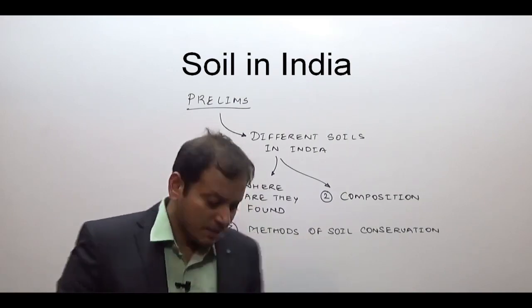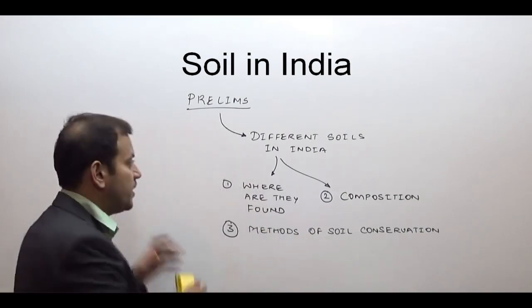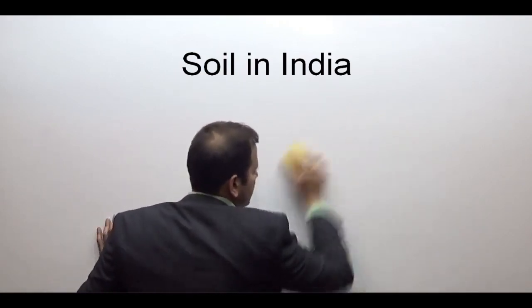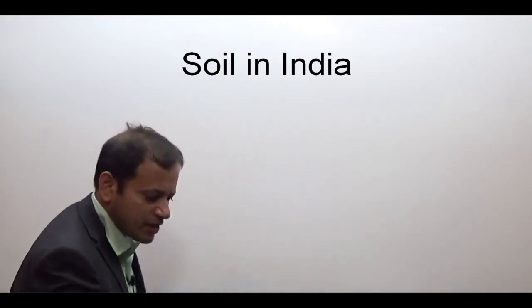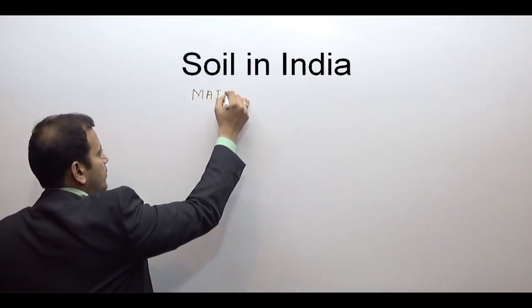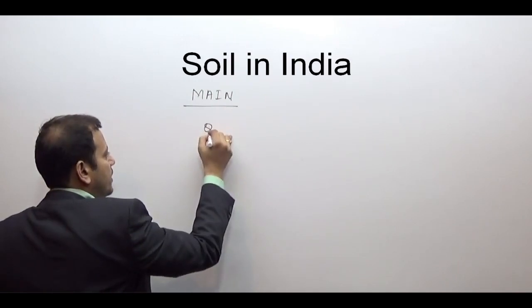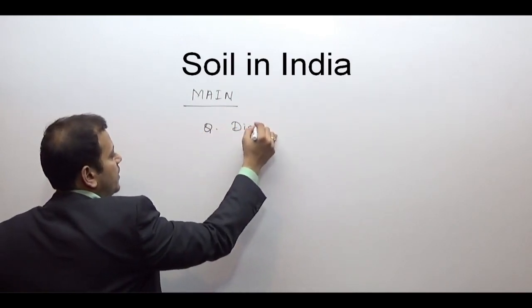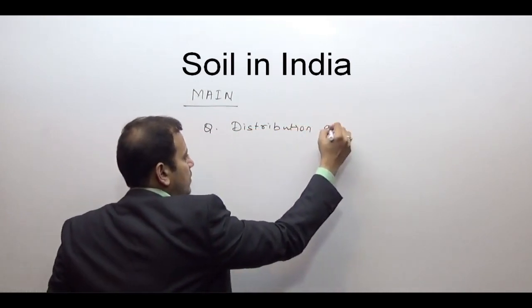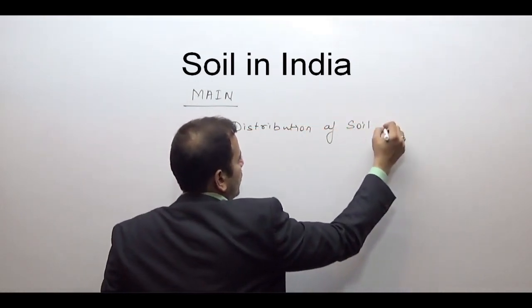Now, the mains examination questions on the soils in India. The questions for the mains examination on the different soils in India are regarding the distribution of soil in India. A simple question can come: the distribution of soil in India.